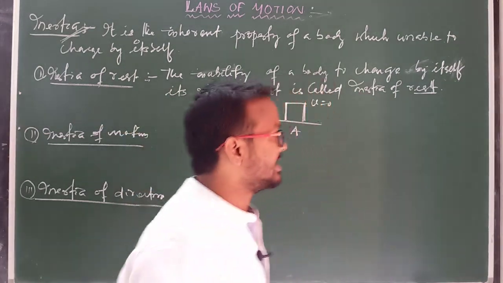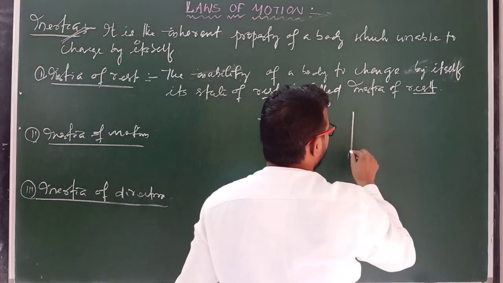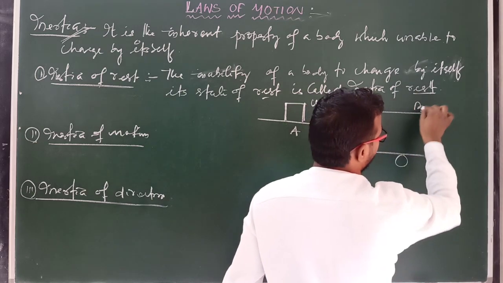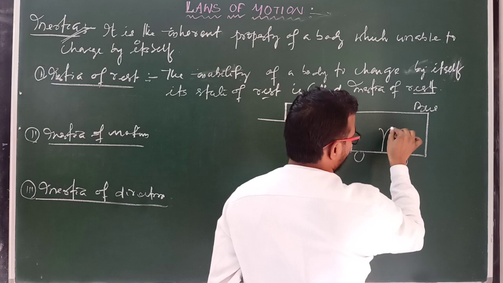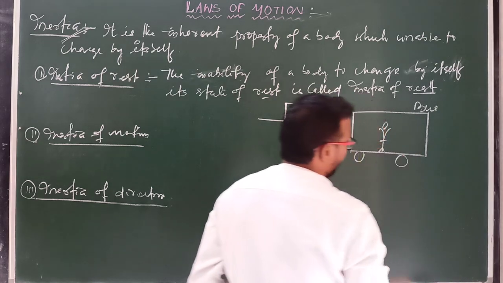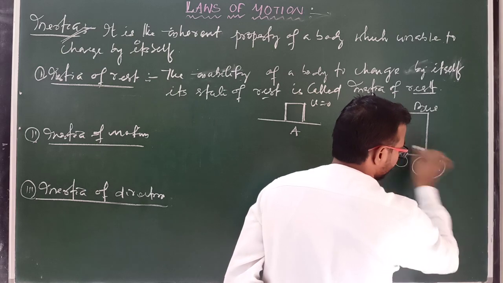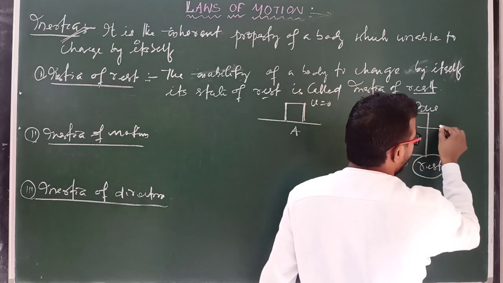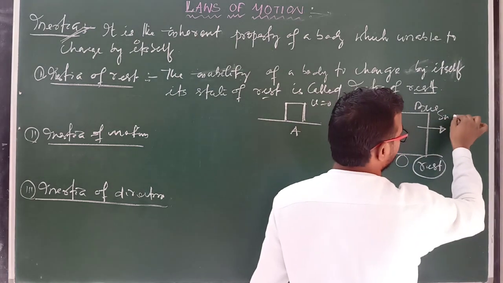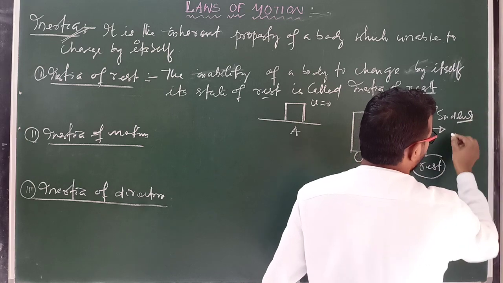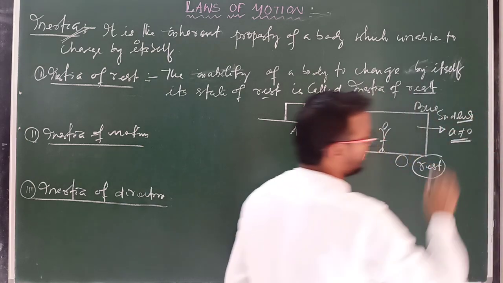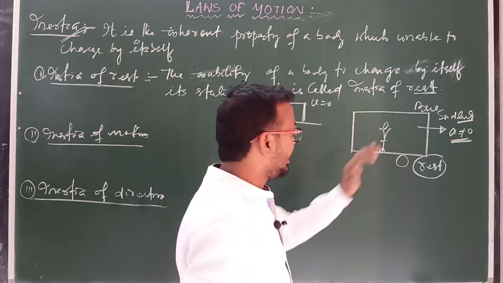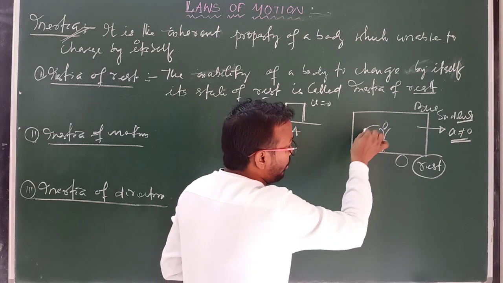Or you can take another example. Suppose you are inside a bus and the bus is in rest condition. Clear? So when the bus suddenly starts moving, or the bus suddenly accelerates, means acceleration is not equal to 0, when the bus suddenly starts moving, at that time you fall in the backward direction.